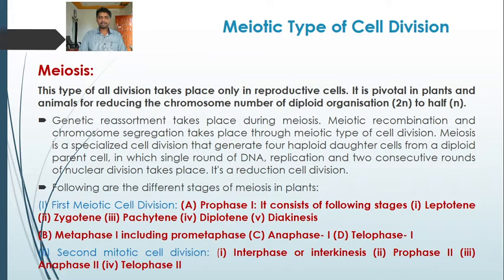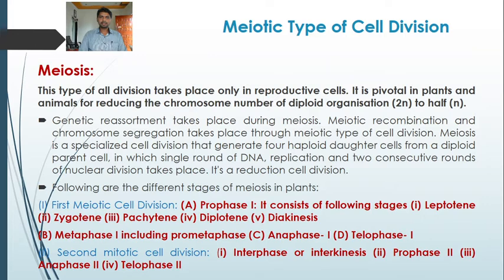Mitosis takes place in the somatic cell or the body cell, while meiosis is a type of cell division which takes place only in reproductive cells. It is pivotal in plants and animals for reducing the chromosome number of a diploid organism to haploid. Okay, so mitosis is an equational division where two daughter cells are formed at the end